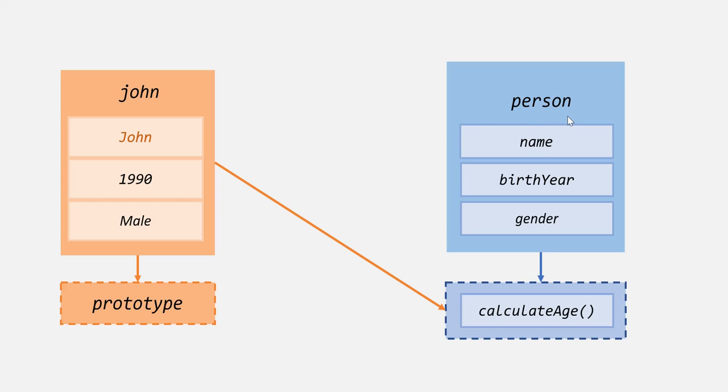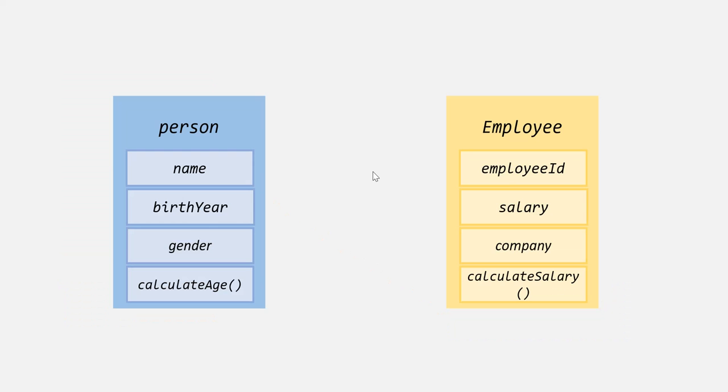Object.create method. But so far we have not talked about how one function constructor can inherit properties and methods from another function constructor, right? We have also not talked about how one class can inherit properties and methods of another class, right? For example, let's say we have two function constructors. One is the person function constructor, another is the employee function constructor.